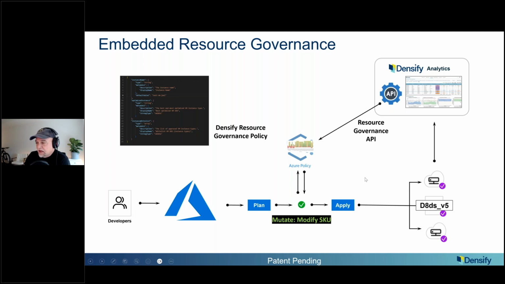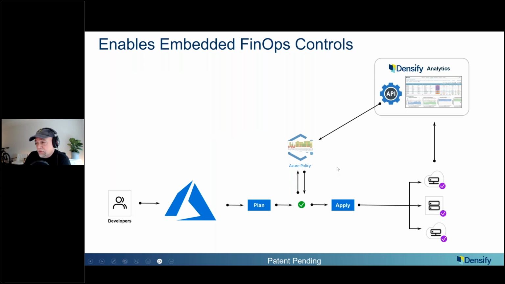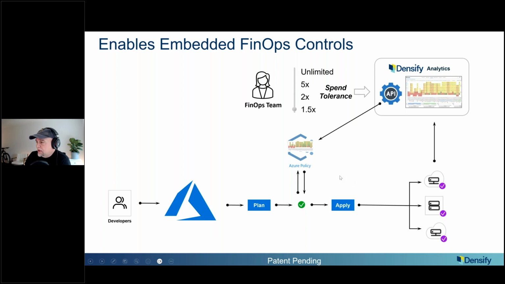And probably the most powerful part is back to what I was talking about with that spend tolerance. Somebody can say, you know what, I want to rein this in. I'm going to bring my spend tolerance down to 1.5x, meaning I'm not letting anybody deploy on an instance if it's more than 50% more expensive than the optimal that we've determined. There's something much cheaper you can run it on.